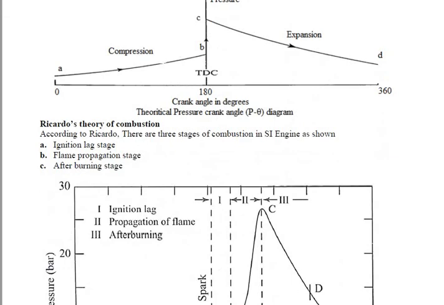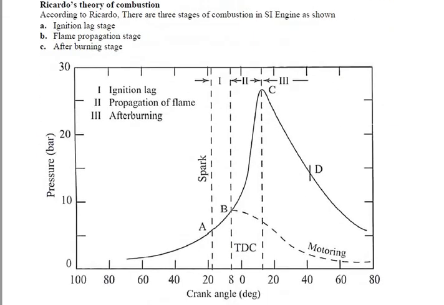If you want to see exactly how the combustion process takes place in the practical SI engine, it follows Ricardo's theory of combustion. According to it, the combustion process in the SI engine is divided into three stages. The first stage is ignition lag, the second stage is flame propagation, and the third stage is afterburning.